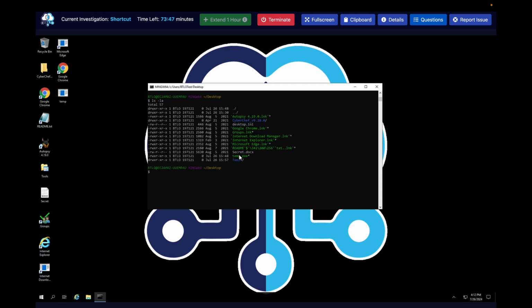Let's see if we could find a special file. Oh, look right here. Actually, wait, is there 2 readmes? This is confusing because I see a readme here, but this one has extra letters and numbers behind it.